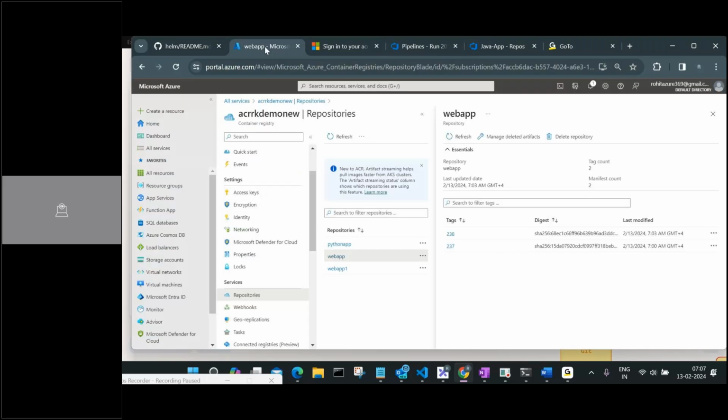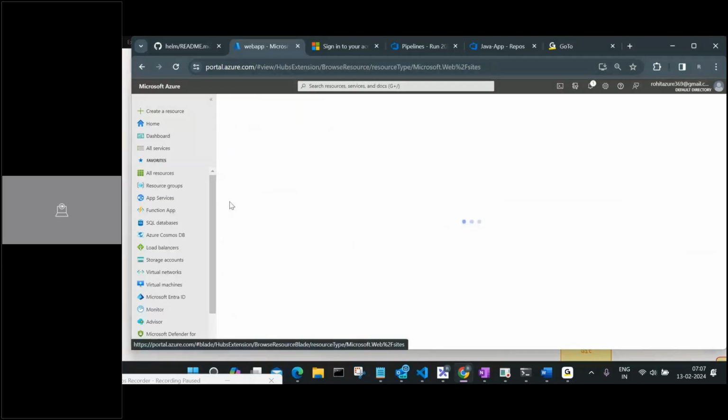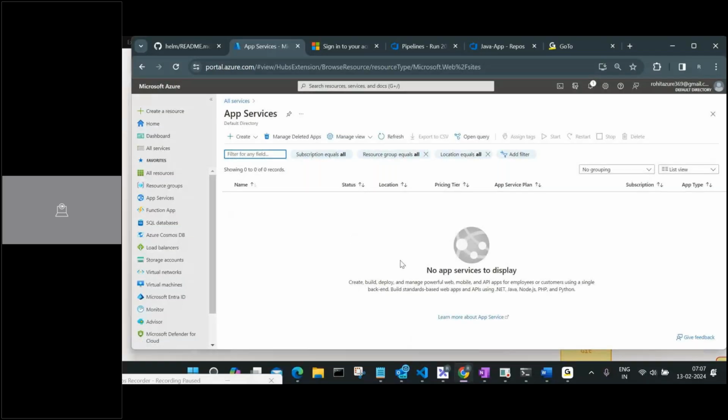Before that, we need to ensure that we have one web application service which is already created. And then we also need to ensure that we have a proper service connection created. So tomorrow we are going to see that part where we create a service connection, create one app service, and see how we can deploy.